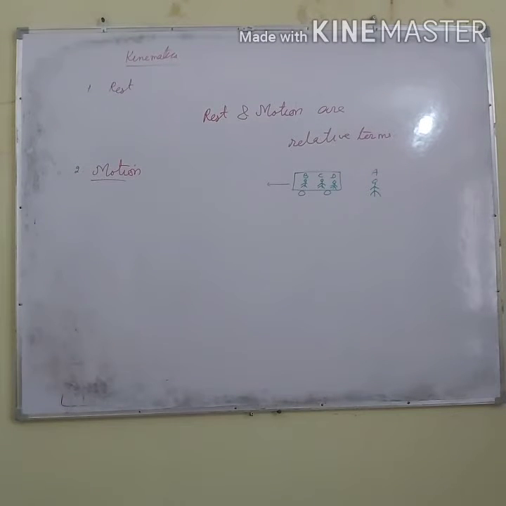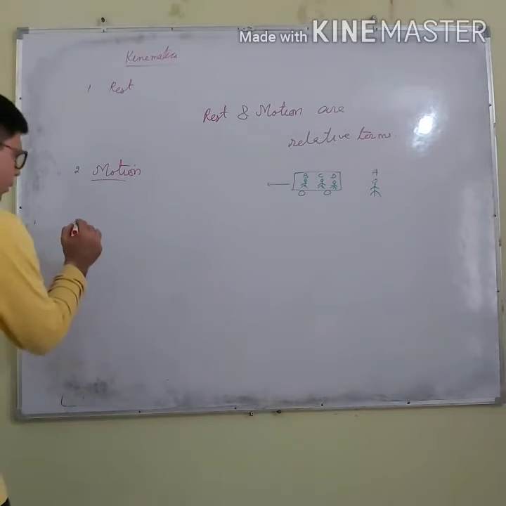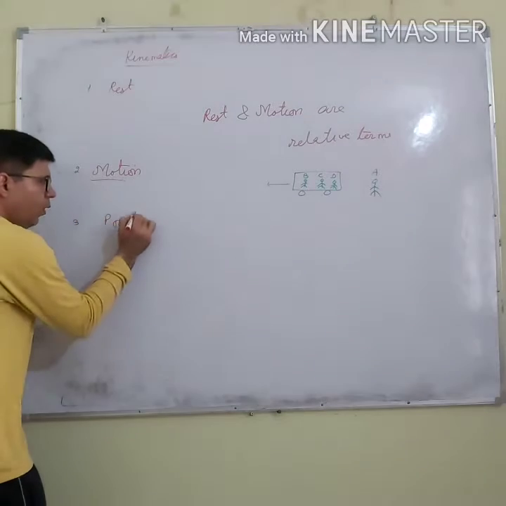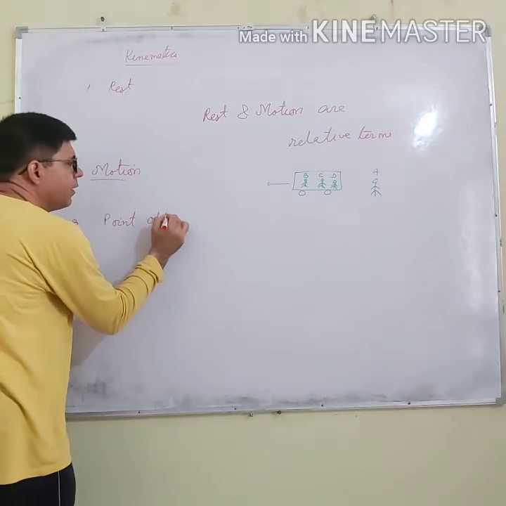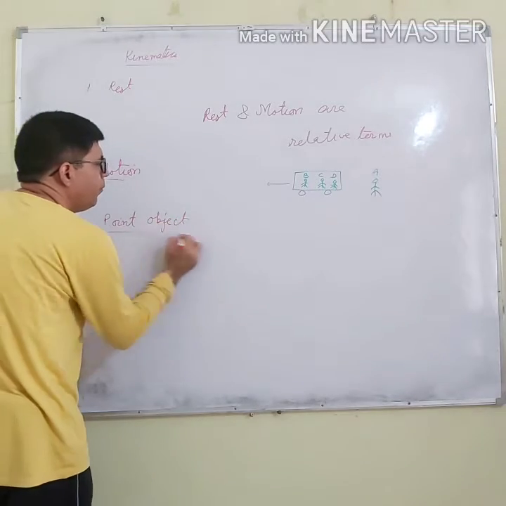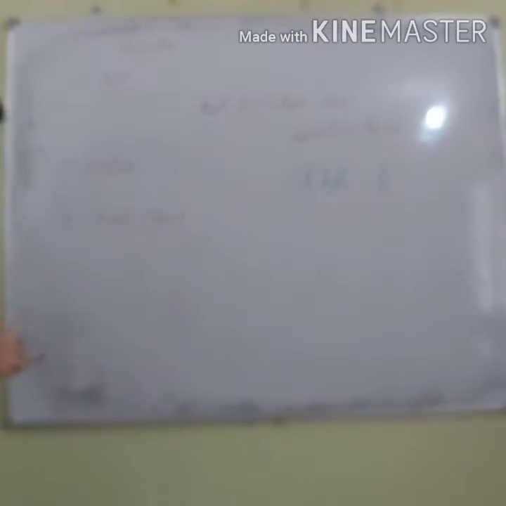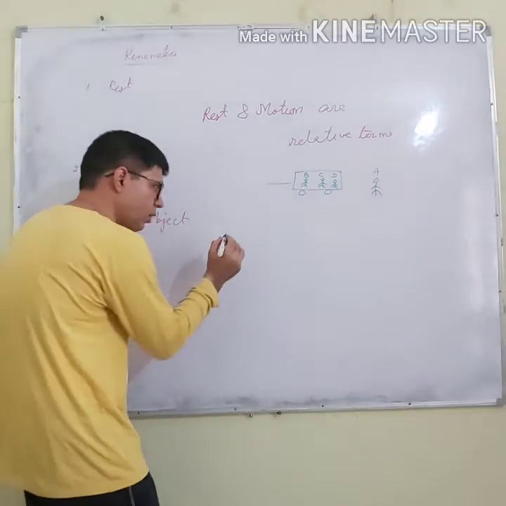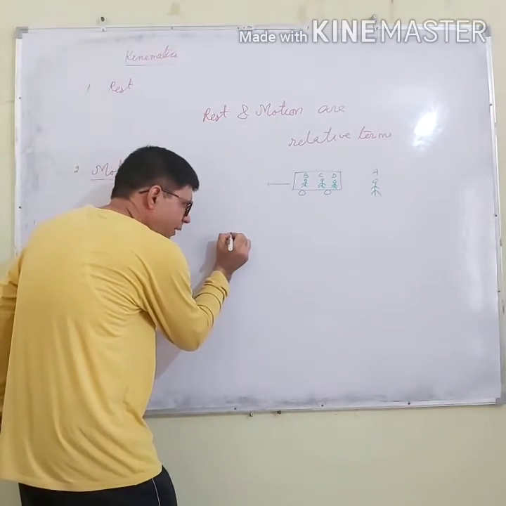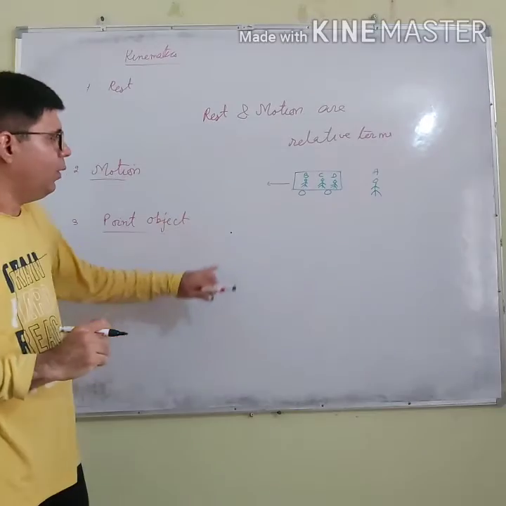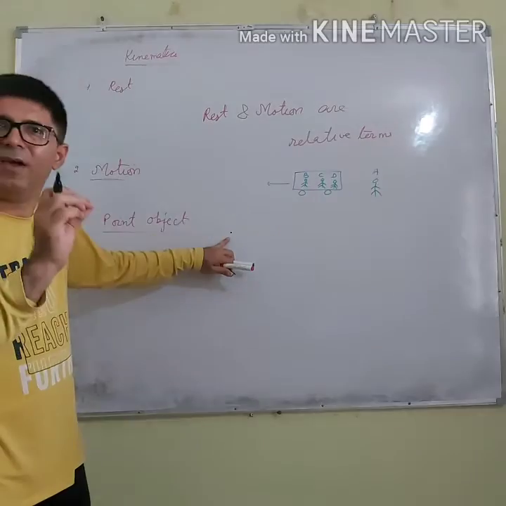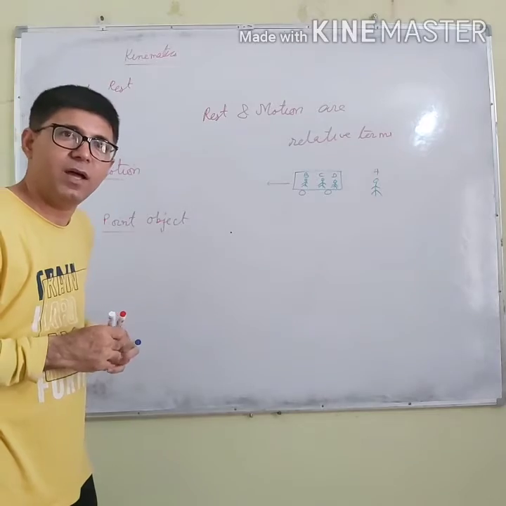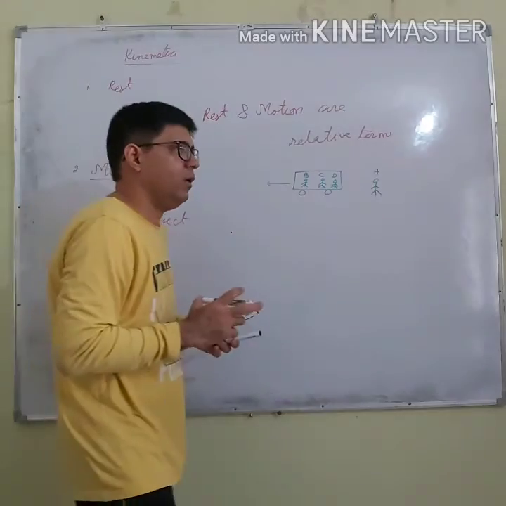Now the next concept is important. That concept is of the point object. What is the meaning of the term point object? How can we define a point object? Look, a point object is an object whose size is very, very small, so that object is given the name of point object.